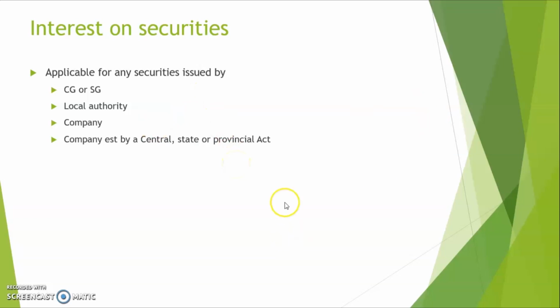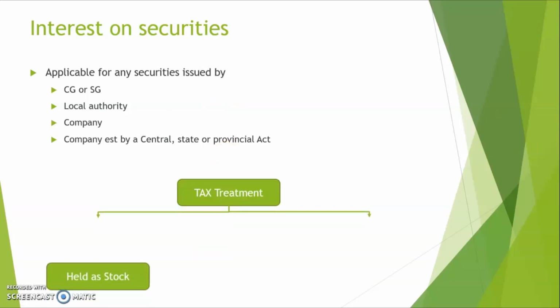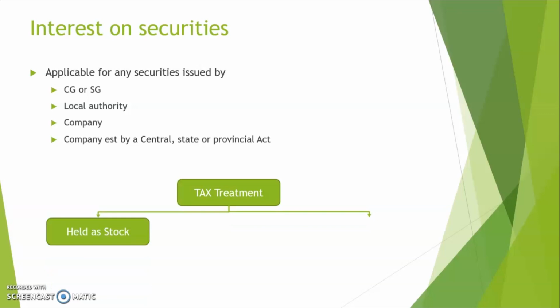Okay. So the tax treatment of an interest on securities can be of two ways, and they are going to be as follows. First of all, it can be treated as stock, and when such securities are treated as stock, the interest income accruing on such securities will be treated as PGBP income.